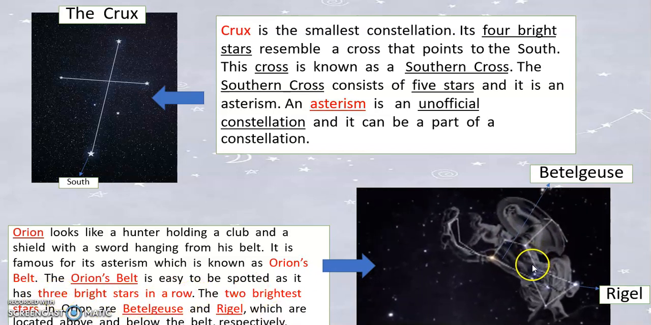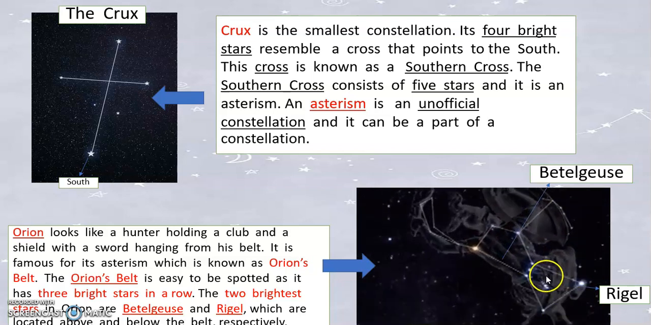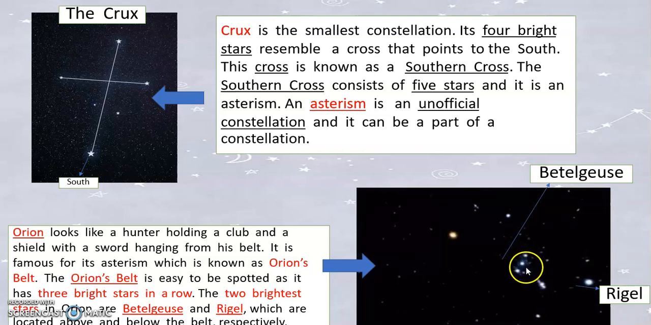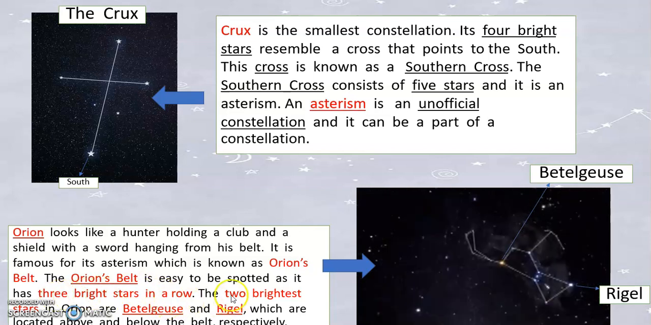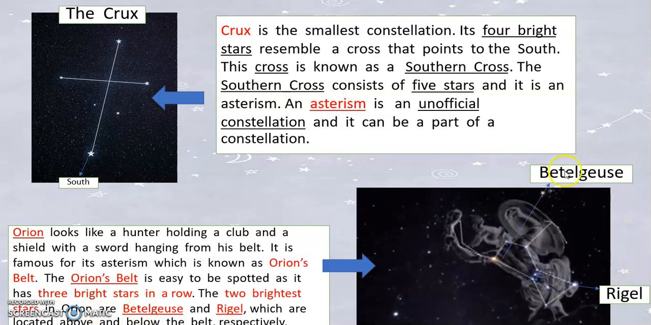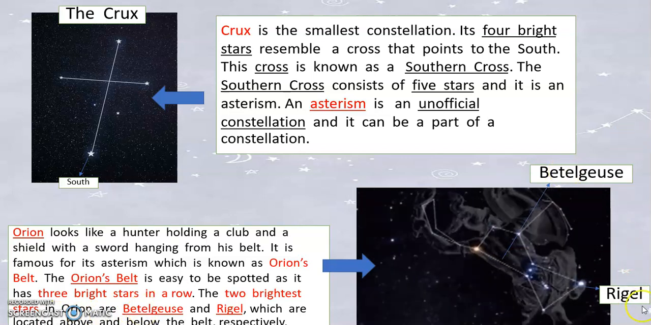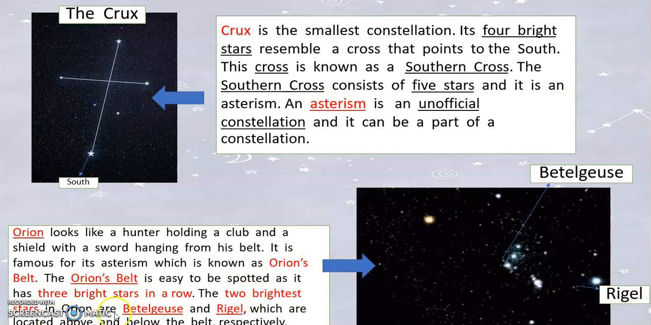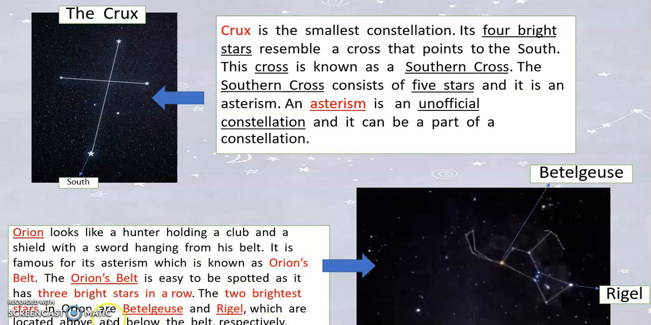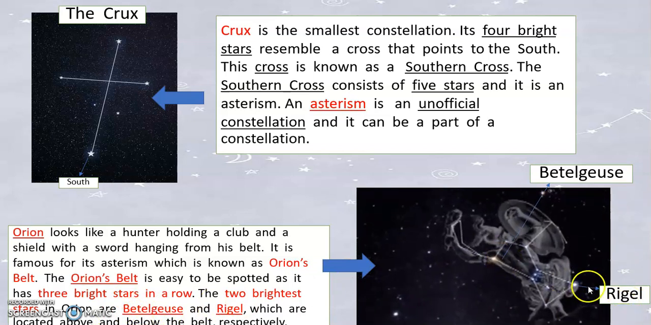3 brightest stars. Look at this. This is 1, 2, 3, the brightest stars. The 2 brightest stars in Orion are Betelgeuse and Rigel. The 2 brightest stars in Orion are Betelgeuse and Rigel. This one and this one.